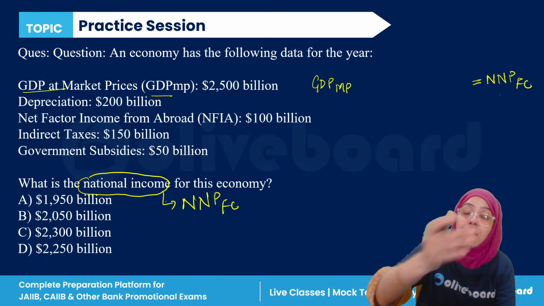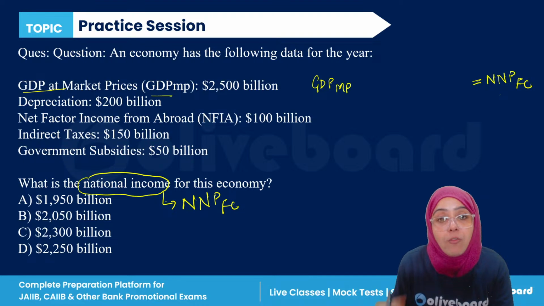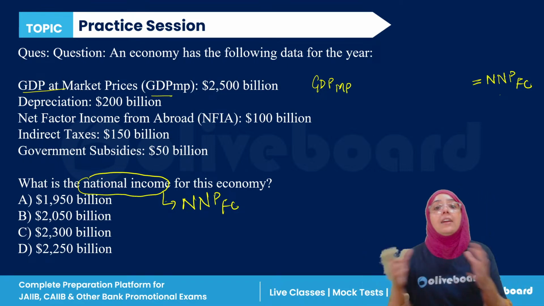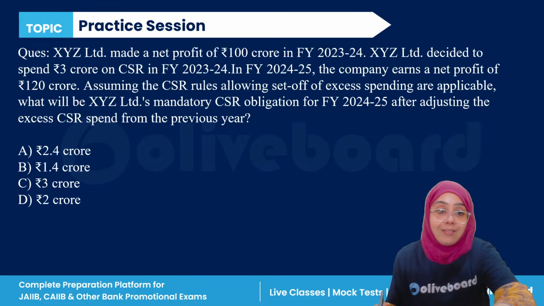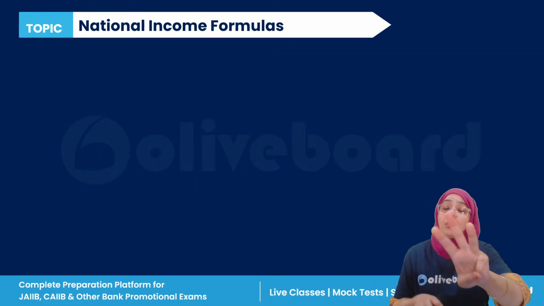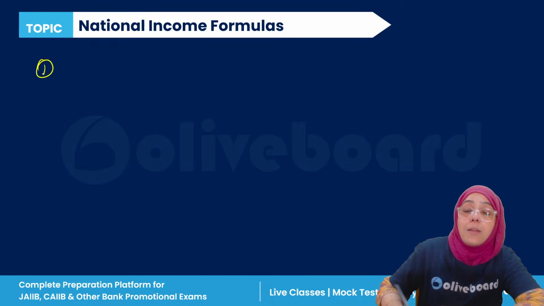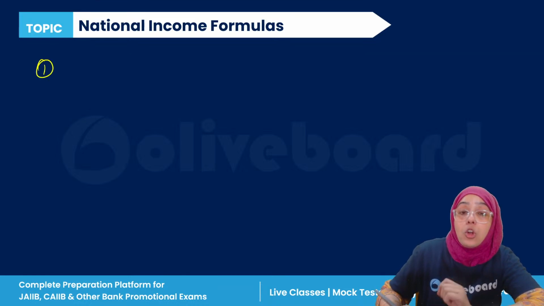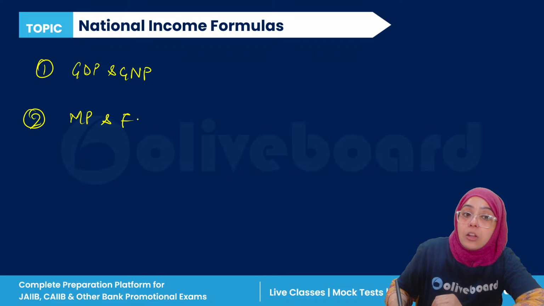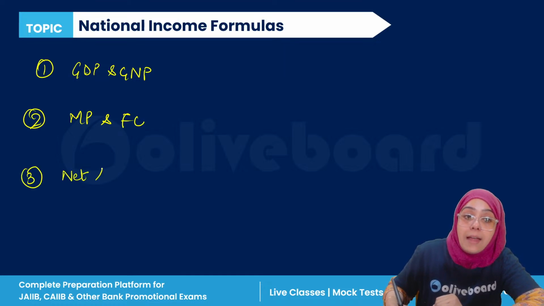First, you have to frame the formula by converting. There were three formulas for national income. Remember, the gross domestic product and the gross national product formula, market price and factor cost, and the third was net and gross.